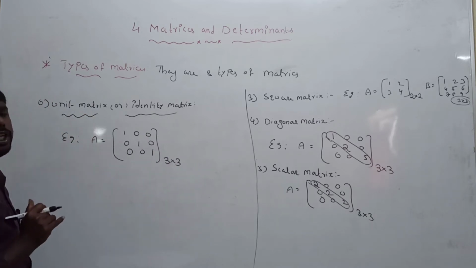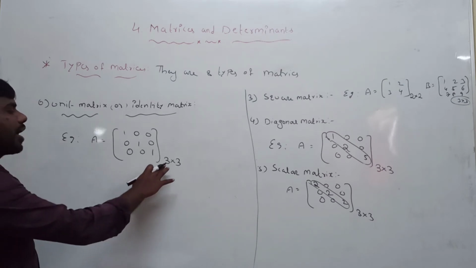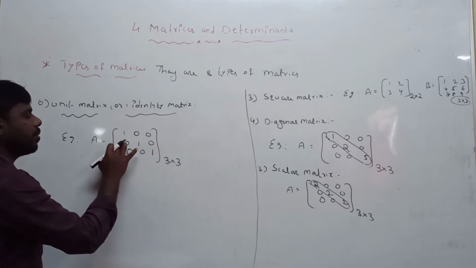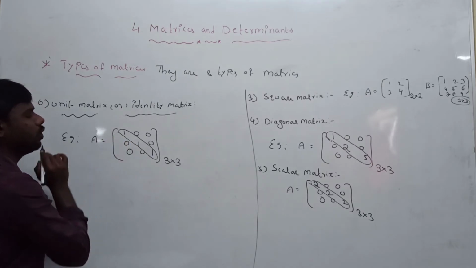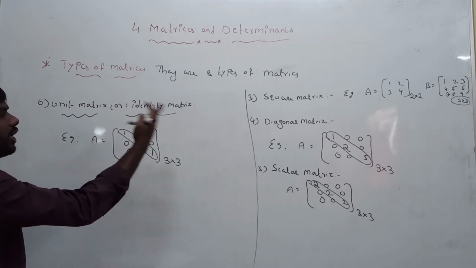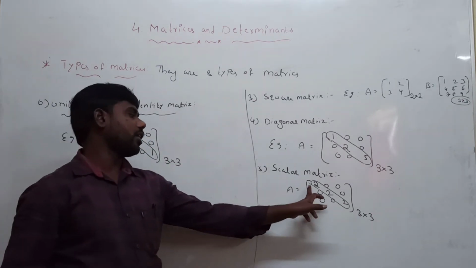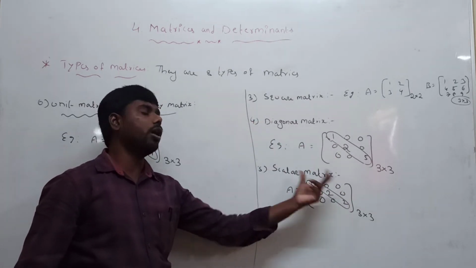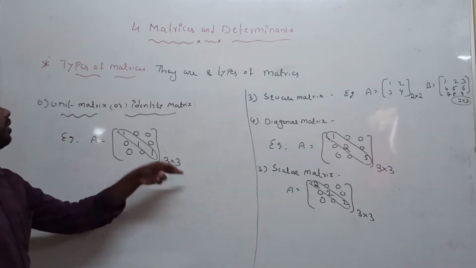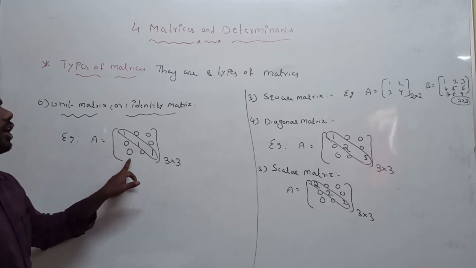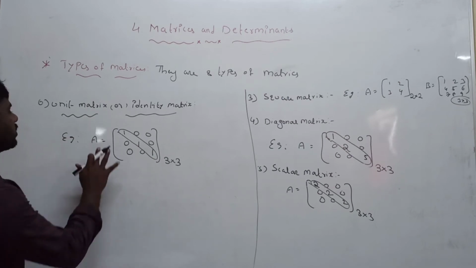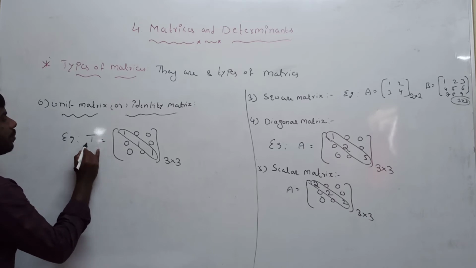What is the definition of the unit matrix or identity matrix? A square matrix is said to be a unit matrix if non-diagonal elements are zeros and diagonal elements are equal to 1. Suppose you take 2 for all diagonal elements, that is a scalar matrix. Here, except 1, any equal elements you write is called a scalar matrix. But a unit matrix or identity matrix has diagonal elements equal to 1. It is denoted by capital I.